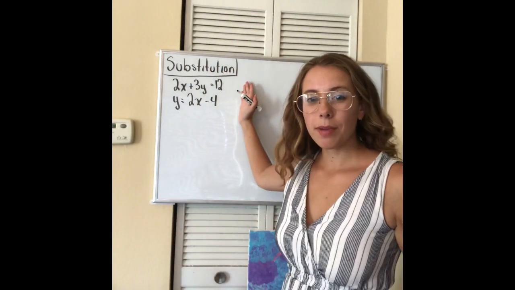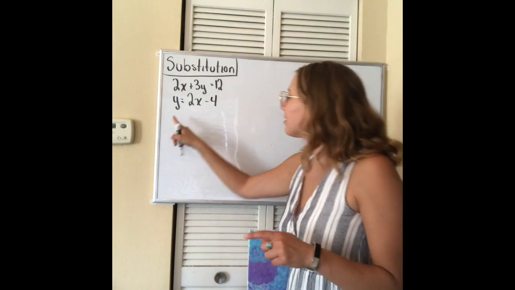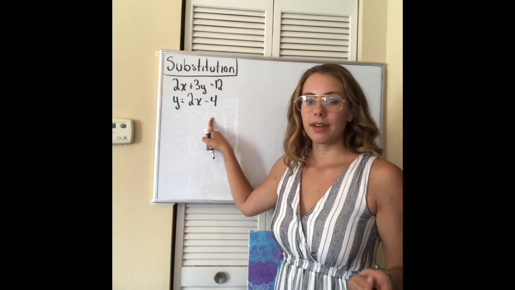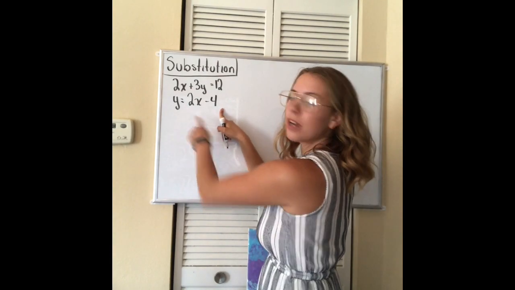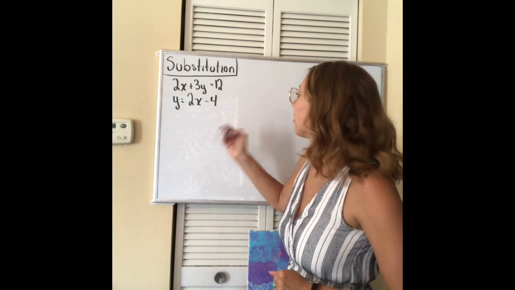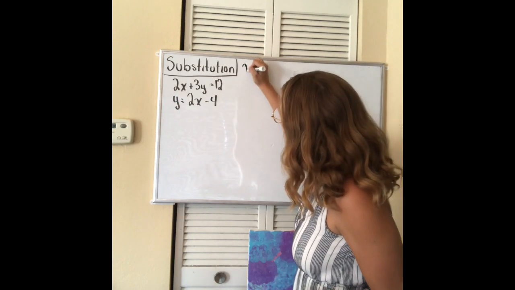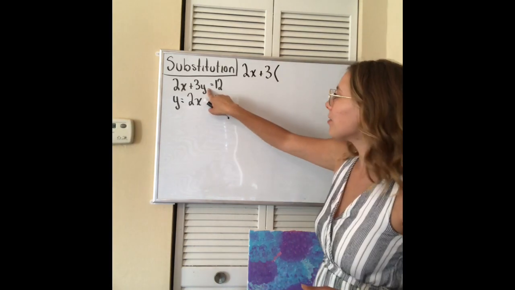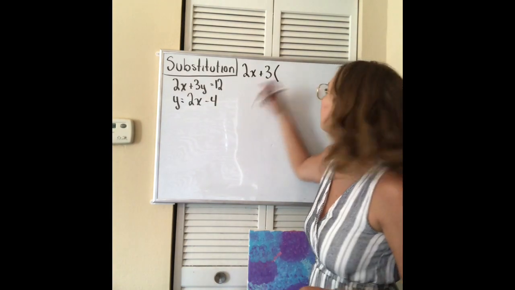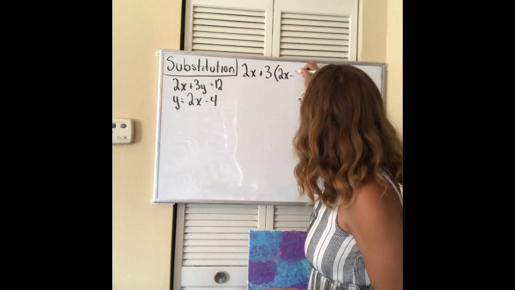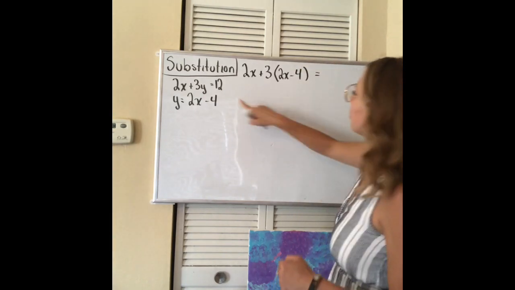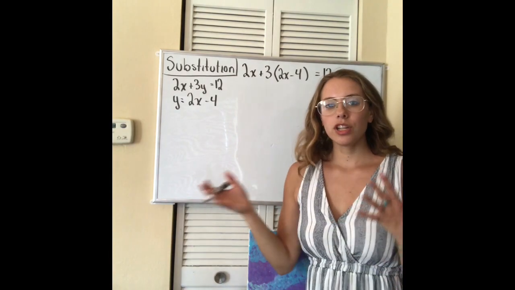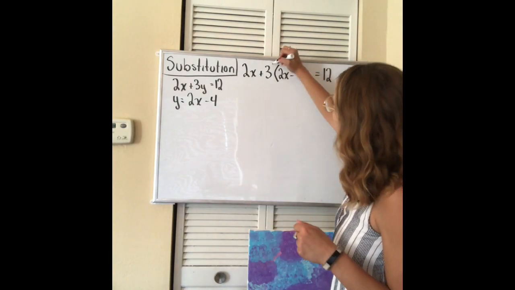So now when we're talking about substitution, what we're going to do is substitute in. See how this says y equals this expression? I'm going to plug this expression into my y. So what I'm going to say is 2x plus 3 times (2x minus 4) equals 12. Come back to this top equation. And now I'm going to use my don't call me after midnight rules. I'm going to distribute.